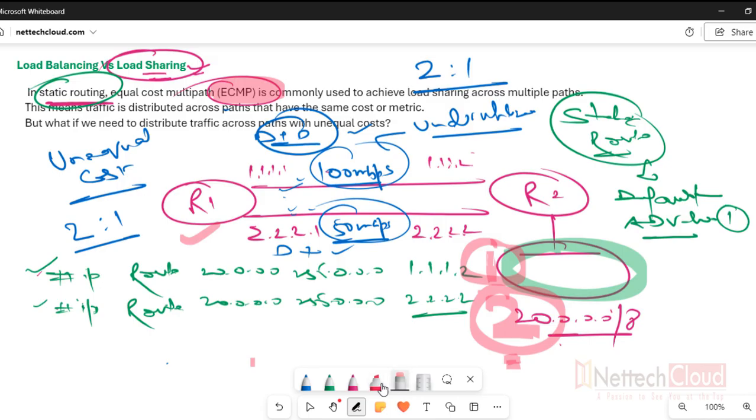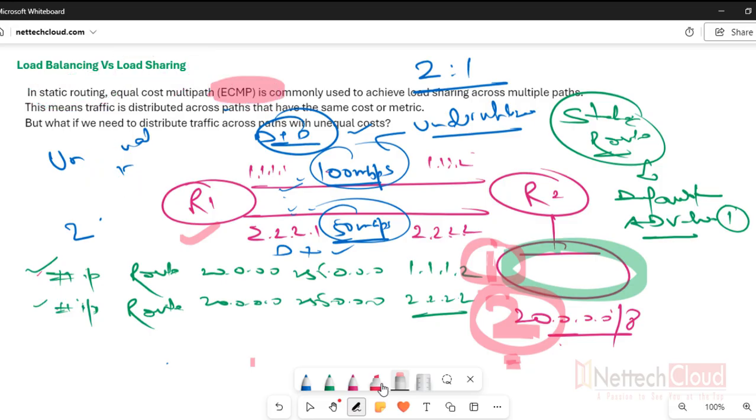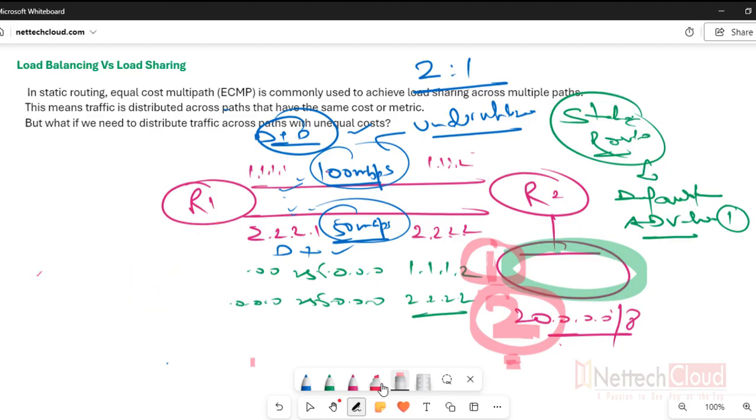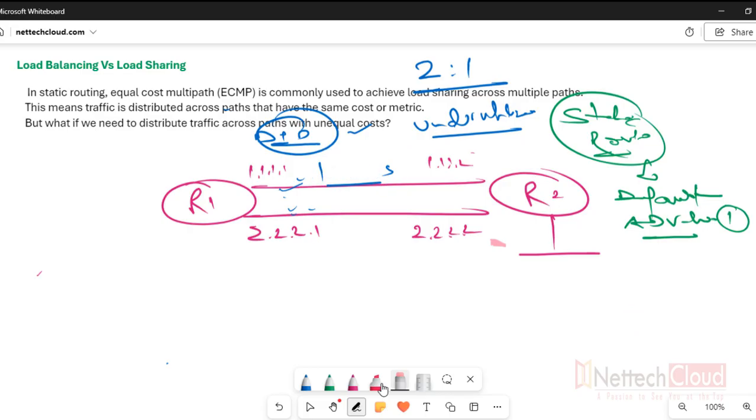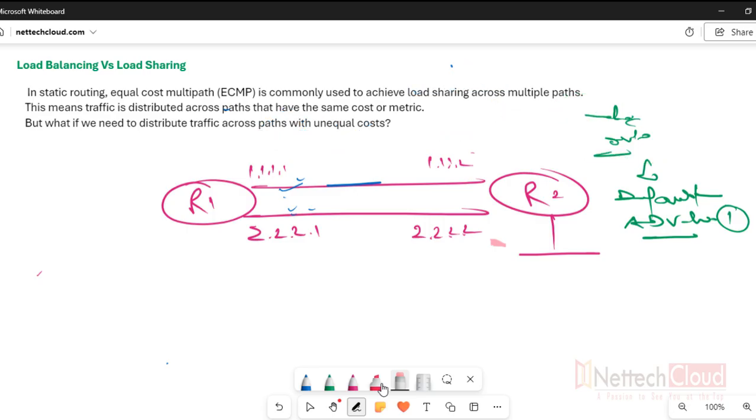Because the objective is to configure load balancing, meaning unequal cost path, in static routing. Really looks very difficult, almost next to impossible, right? But is there any trick, any technique, a tactic that can be used in static routing? So now let me practically show you how we can accomplish the task in static routing.